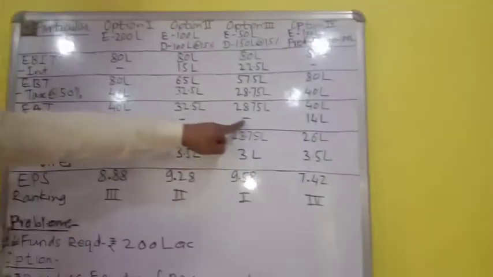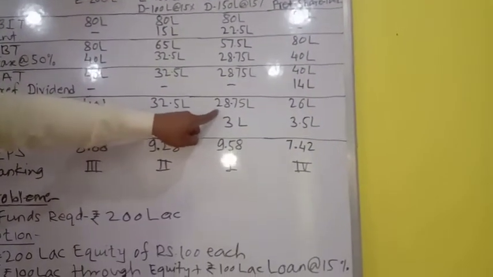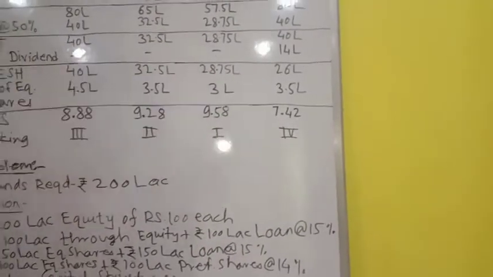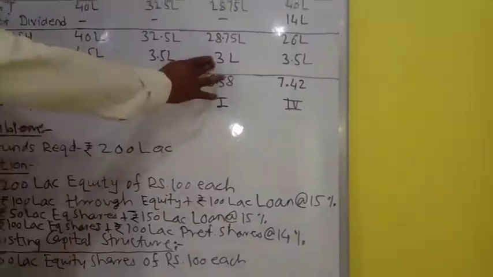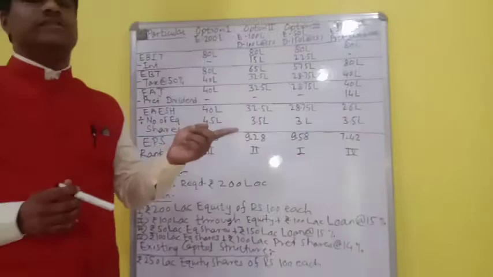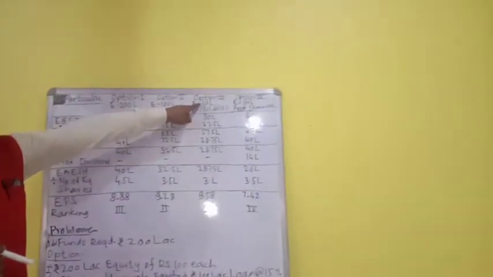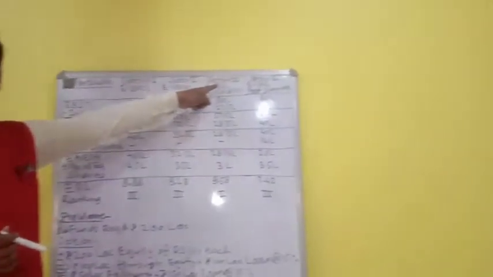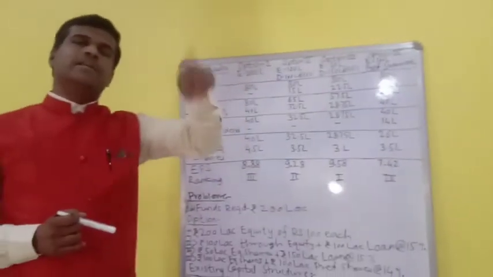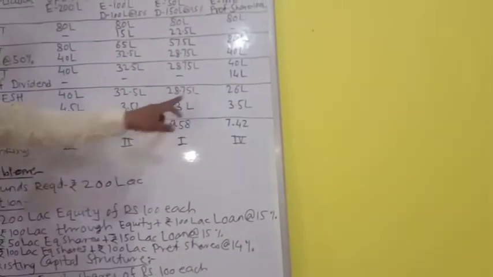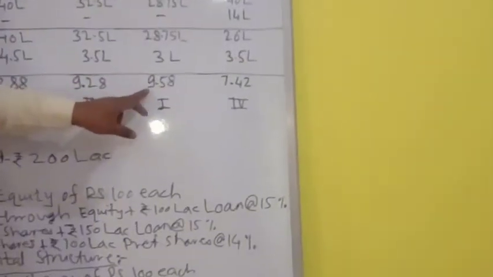As there are no preference shares, again the preference dividend is dash, that is 0. So earnings available to equity shareholders comes to rupees 28.75 lakh. And if you divide the same by the total number of equity shares, in this case the total number of equity shares comes to 3 lakh. How come? Existing 2.5 lakh equity shares plus additionally 50 lakh rupees equity you will be raising at 100 rupees each share. So additional shares will be 50,000. So 2.5 lakh existing shares plus 50,000 additional shares, total number of shares will be 3 lakh. So divide this 28.75 lakh by 3 lakh, you will get earning per share of 9.58.